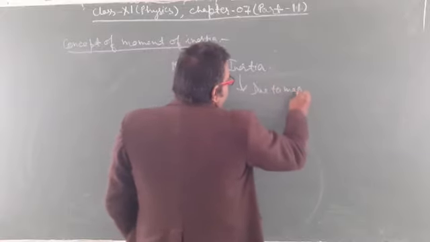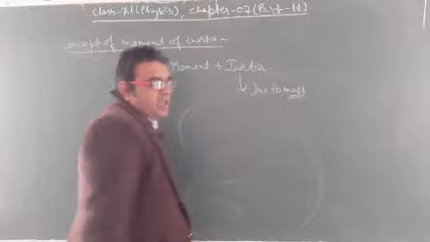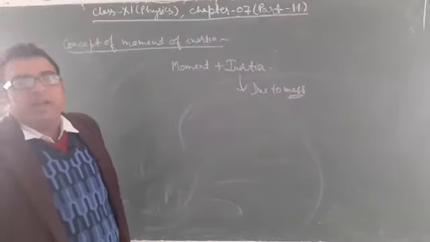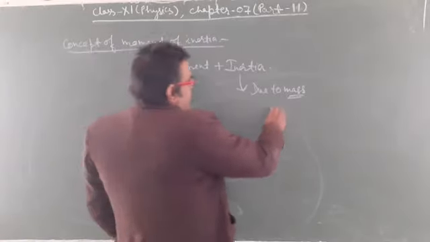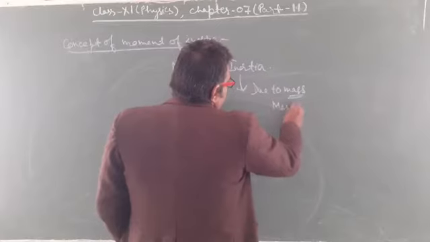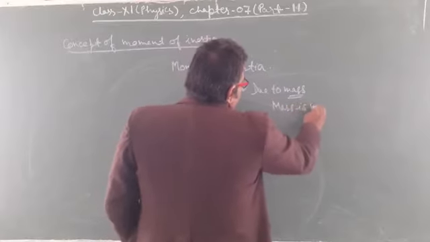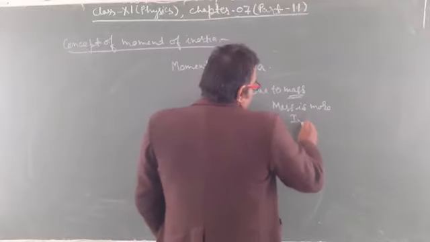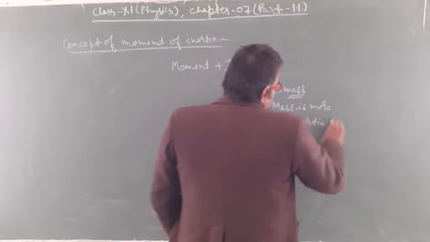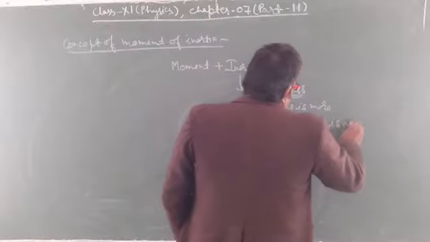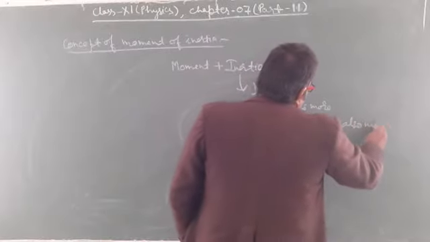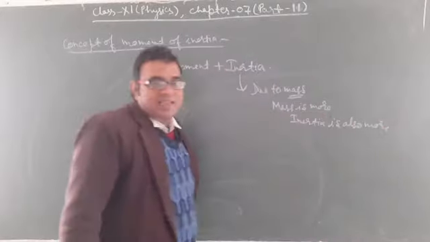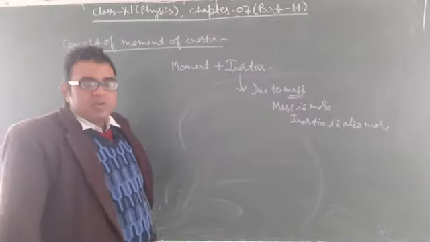If the body is more massive, it has more inertia. If mass is more, then inertia is more. And if mass is less, inertia is less.